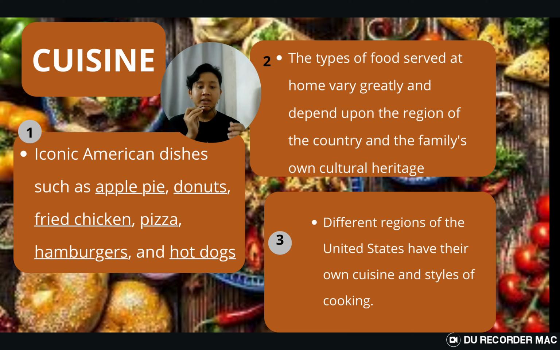So the third point is different regions of the United States have their own cuisine and style of cooking. For this statement, in America, they have many types of regions in the US. For example, they have German style cooking, Chinese style cooking, and other than that, the cuisine in America has many foods that are served in different regions and different styles of cooking.